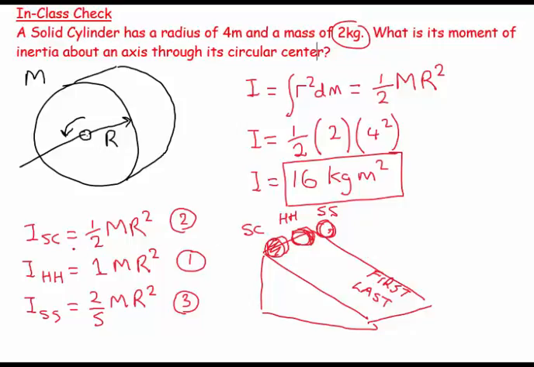And the solid cylinder is in between the two of them. Not quite as low a moment of inertia as the solid sphere, but certainly not as big as the hollow hoop. So this would come in middle. So, good conceptual visualization. Know these equations, and just be able to use them in an expression when the question is not particularly about this knowledge. There we have it.